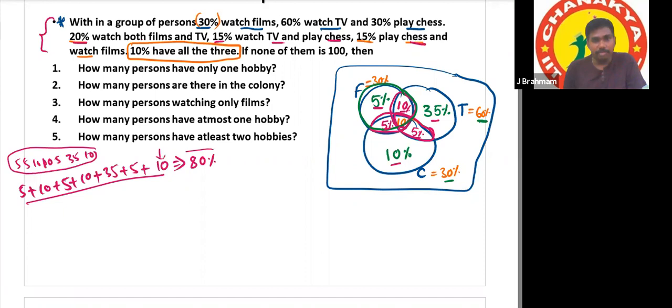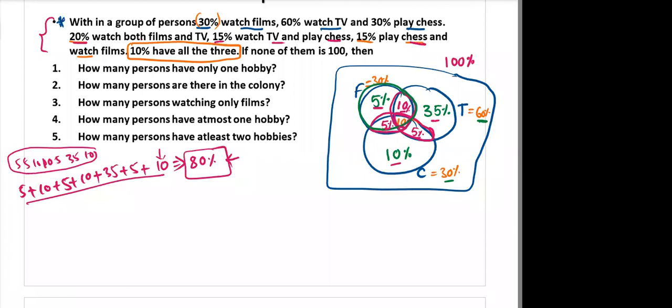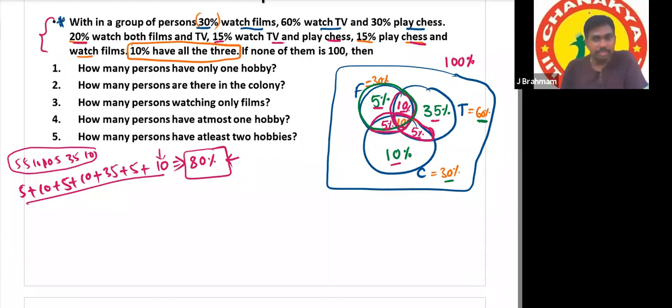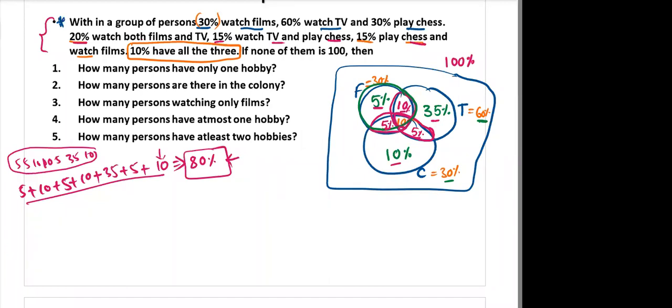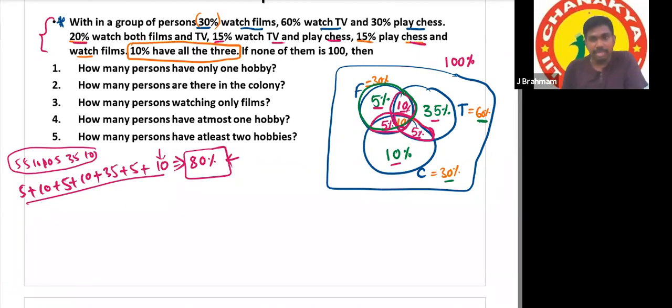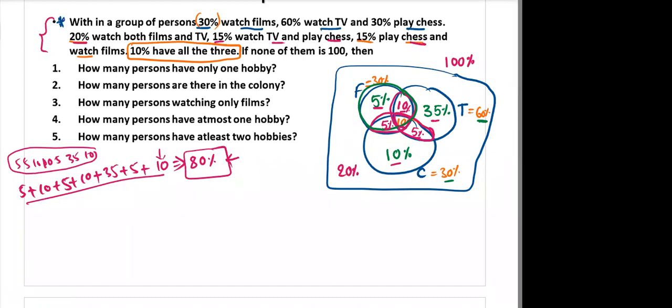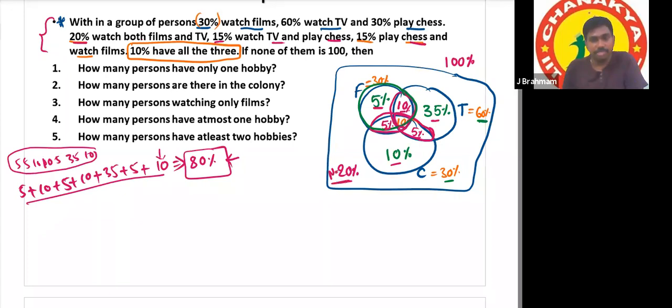If you add all the numbers, it is 80%. Can I say that out of 100% of people, 80% have at least one hobby? Yes or no? Yes, sir. What about the remaining 20%? They don't have any of these three hobbies, so they should be in this empty space. That is 20% here. Here I'm using N, which means none of them. None of them is 20%.